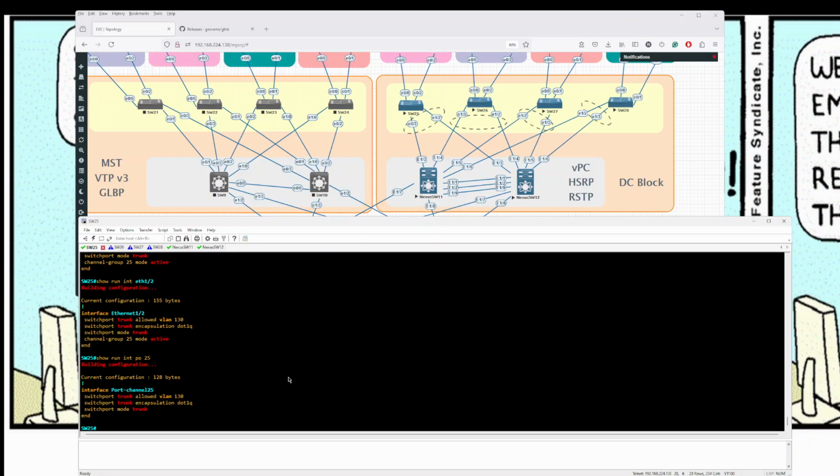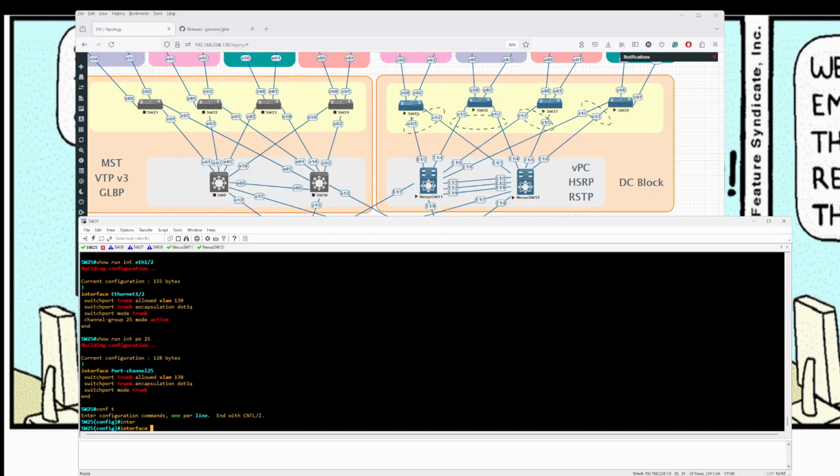Usually with port channel, I usually just shut down the port channel and just bring it up because sometimes they do get stuck in an inconsistent state. If you are configuring the port channel not in order, but that is not a problem. Recently in newer iOS versions, I think it stopped at 12, but don't quote me on that. I haven't seen it in a while. So that's what I did. Basically, I said interface port channel 12.